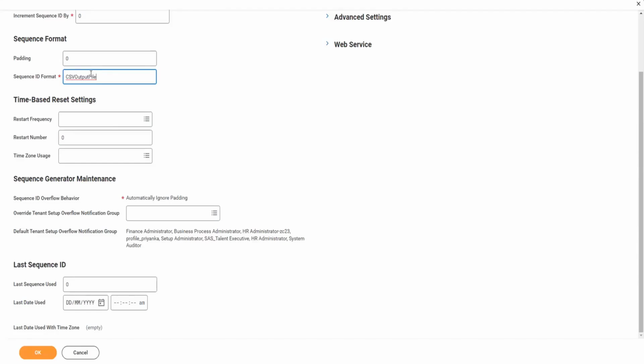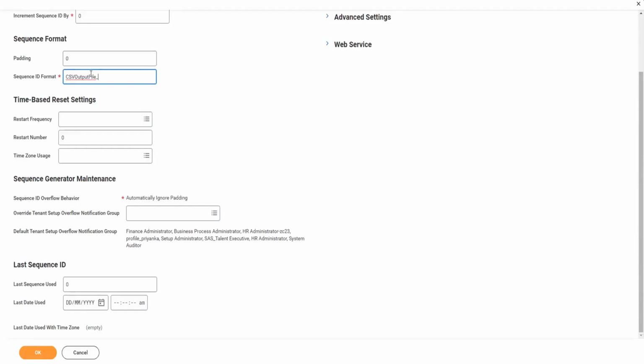This is my constant part, and then I have an underscore after that, which is also a constant. Now I want to append a date to my sequence generator so that every time my sequence is generated, let's say my sequence is daily, every time my file will be generated with the date of that particular day when the integration is running, and then the sequence will be attached as well. What is the sequence?